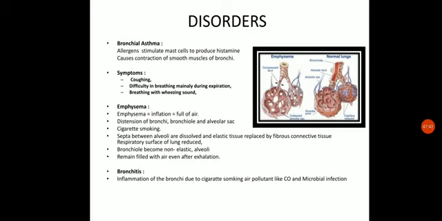This histamine will be responsible for contraction of the smooth muscles of the bronchi. So whenever any allergen, a foreign particle, gets inside the body, it comes in contact with the immune system, due to which the mast cells release a specific compound called histamine, which causes contraction of the smooth muscles of the bronchi. This leads to symptoms like coughing and difficulty in breathing, mainly during expiration, and even breathing with a wheezing sound. This condition is called bronchial asthma.